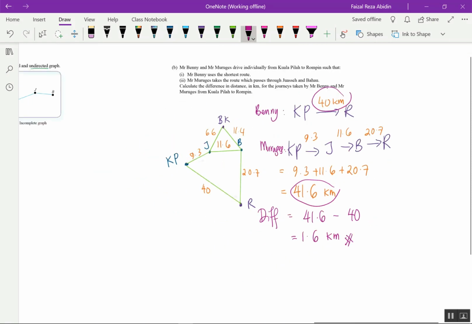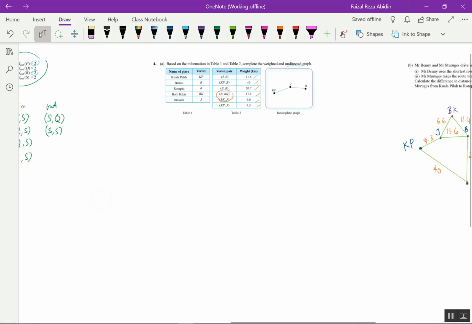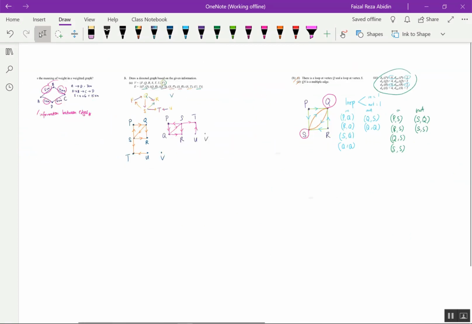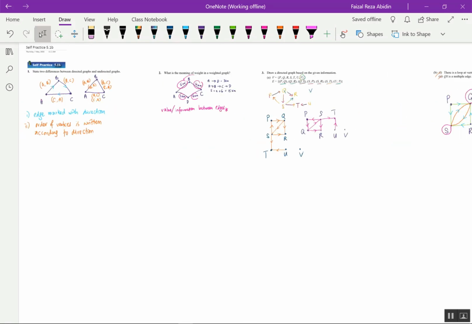Our discussion regarding our self-practice 5.1b. I hope that all of you can understand what we have discussed according to self-practice 5.1b.